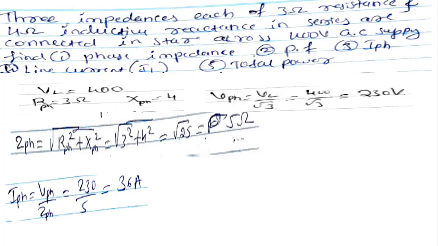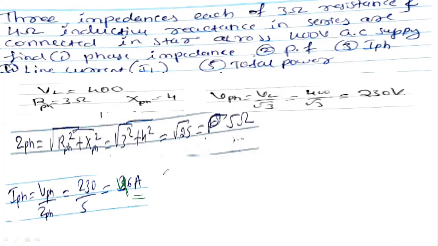Z phase equal to 230 divided by 5. Okay, 46. Correct. 46 ampere it is now.